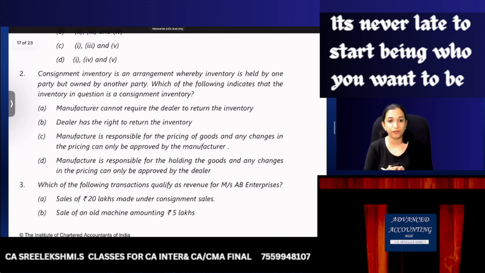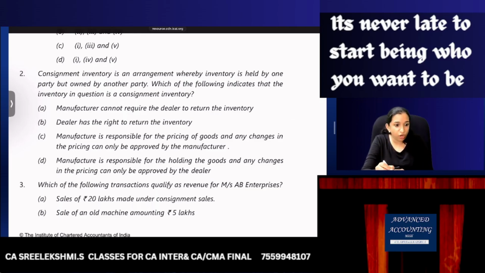Consignment inventory is an arrangement whereby inventory is held by one party but owned by another party. Which of the following? So there is A consignor, B consignee and C end customer. So let's think of A, B, C and read the options. Manufacturer cannot require the dealer to return the inventory. Manufacturer is having the power. Until the sale happens to the end customer, the power is with the manufacturer. Dealer has the right to return the inventory. No, dealer should transfer the goods. B should transfer the goods to C. B is an agent and B should act according to the direction received from A. So A can require return.